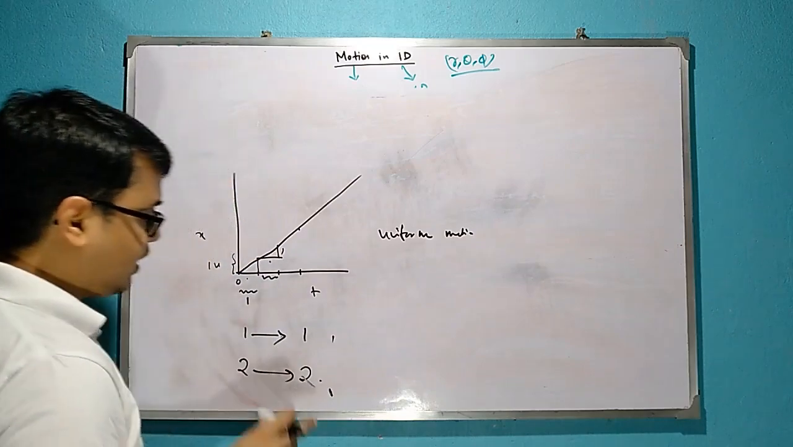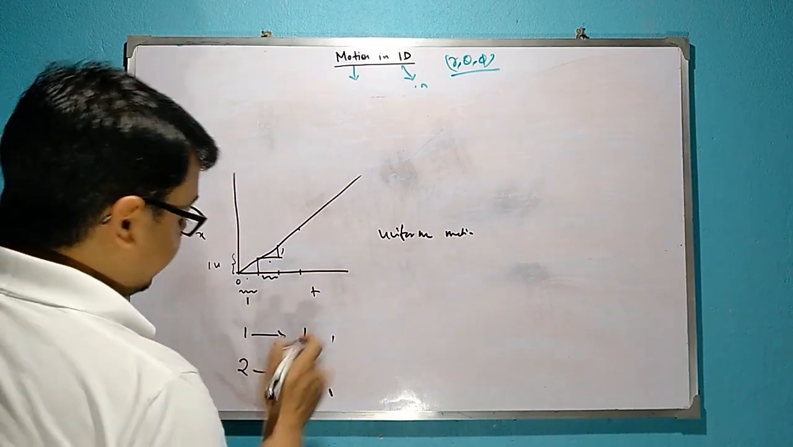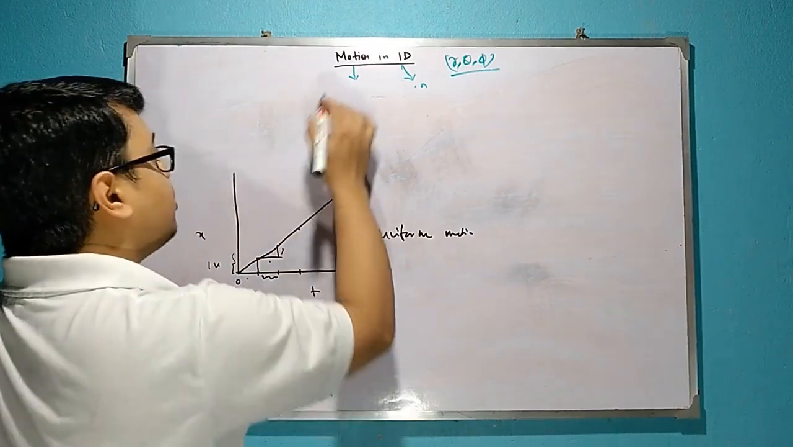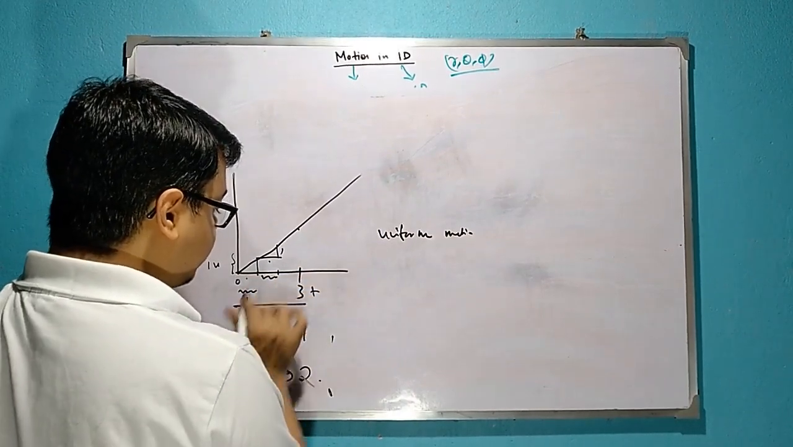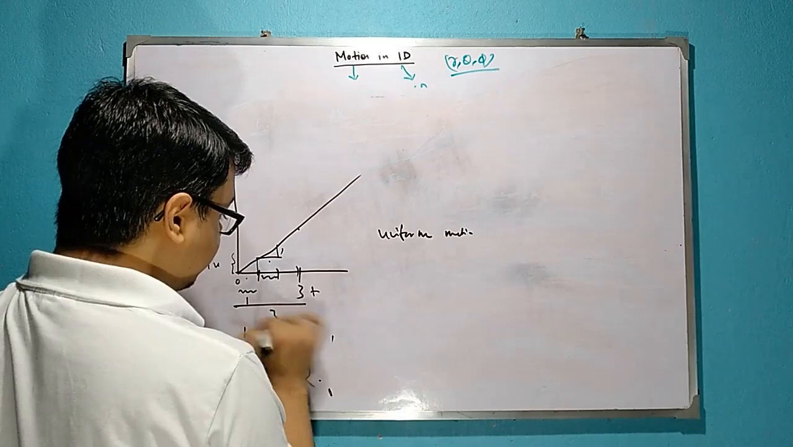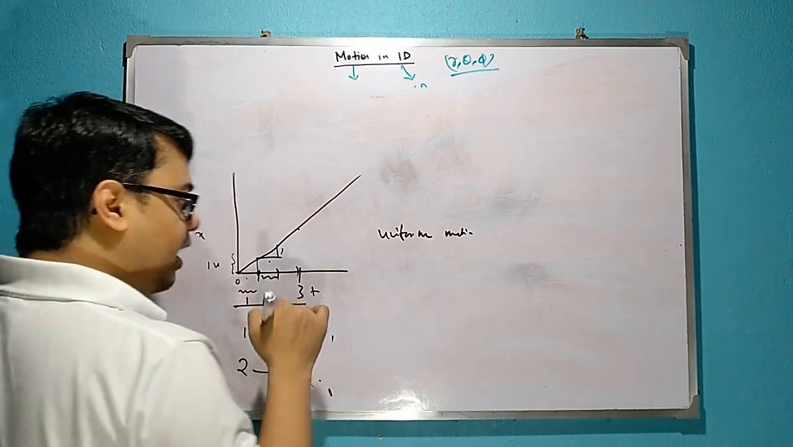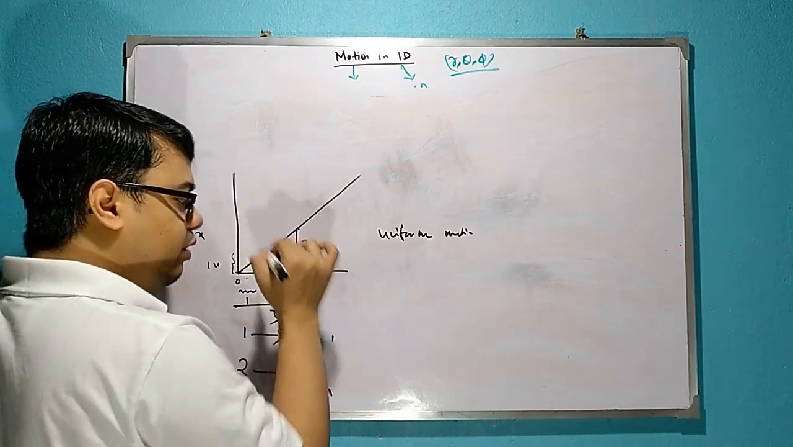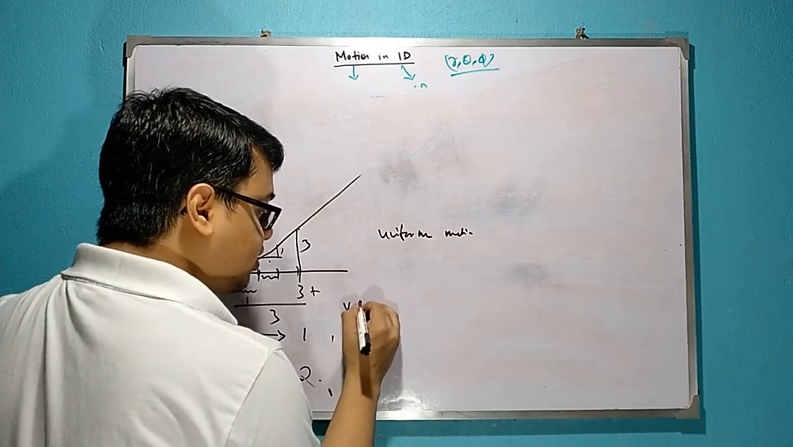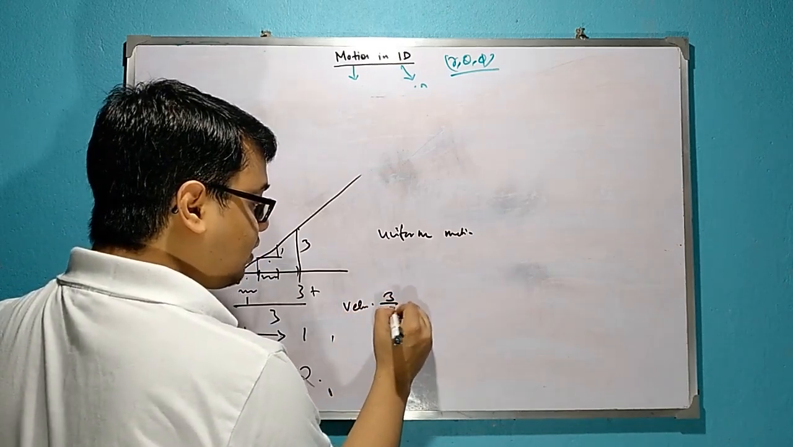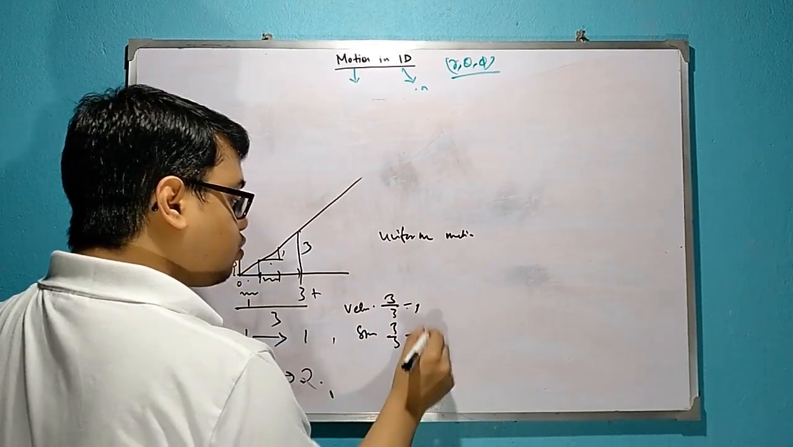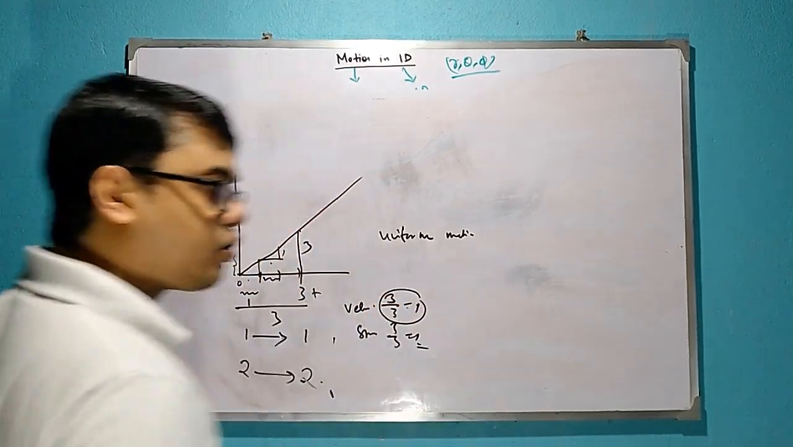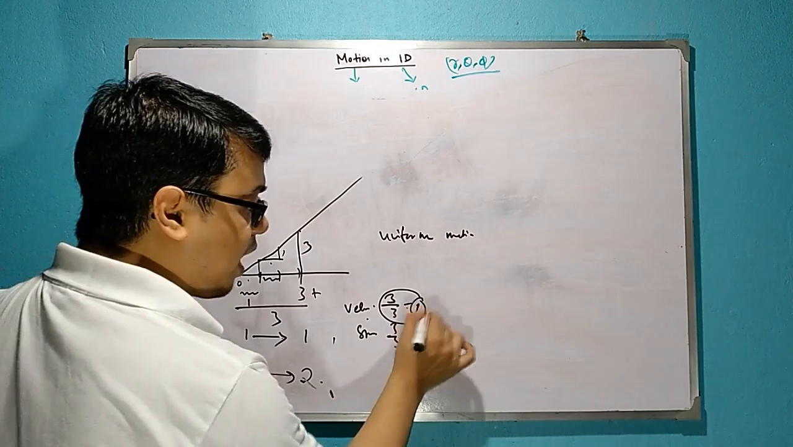That means, suppose from 0 to 3, the time taken is 3 seconds. In the meanwhile, it covers 3 units. So, its velocity is how much? 3 by 3, that is 1. Speed is 3 by 3 is equal to 1. So, its velocity remains constant. That is, velocity is equal to 1, a constant value.